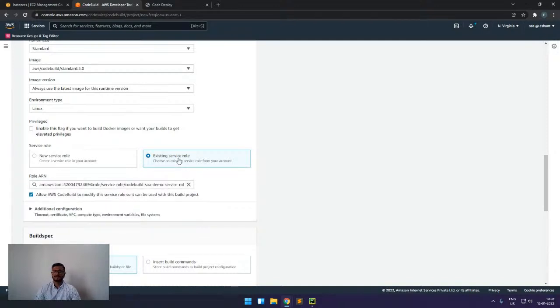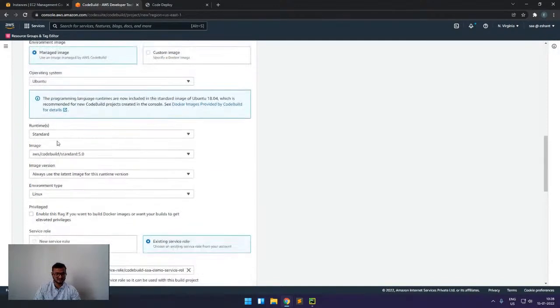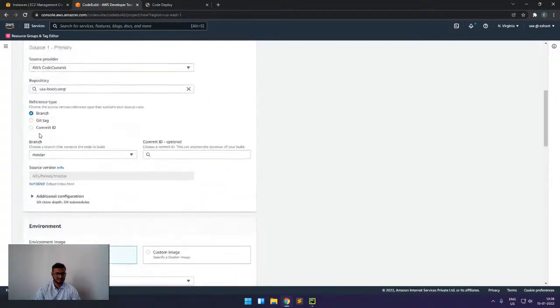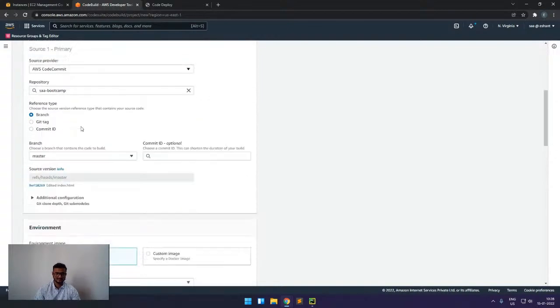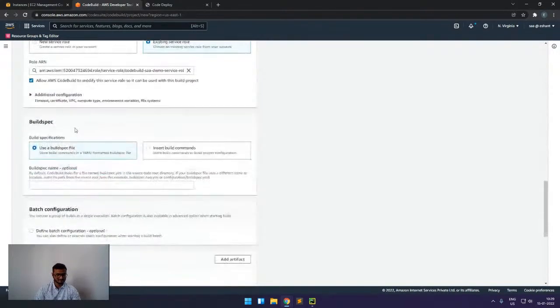And yeah, so for this role to work, we need access of this source, which is the code commit here. And yeah, the next important part is the build spec.